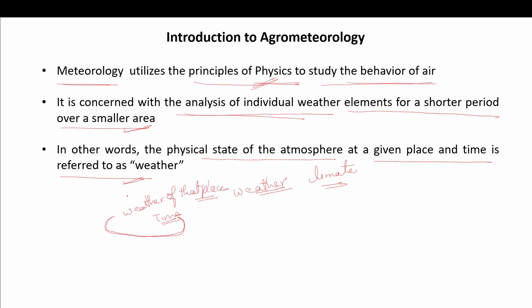So it is concerned with the analysis of individual weather elements for a short period over a smaller area. At one particular time, we are studying the elements which define the weather of a particular place.